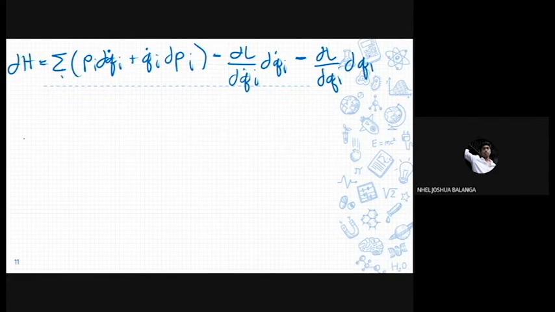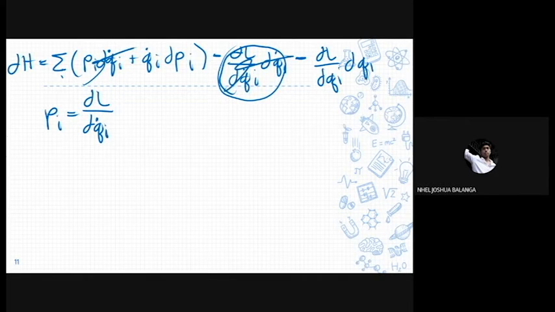However, we know from earlier that the definition of the momentum is actually ∂L/∂q̇_i. So we can now see some terms canceling out. So this one, p_i dq̇_i, is also this one. So this term minus this term would cancel out. This would now bring us that the change in the Hamiltonian is simply q̇_i dp_i minus ∂L/∂q_i dq_i. So that is now the change in the Hamiltonian.